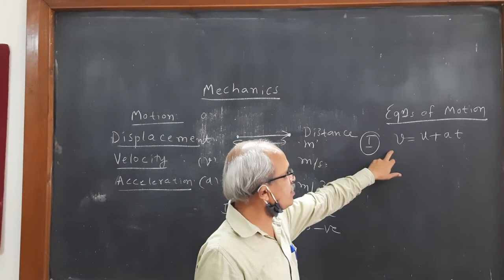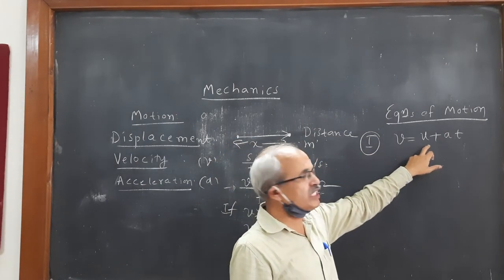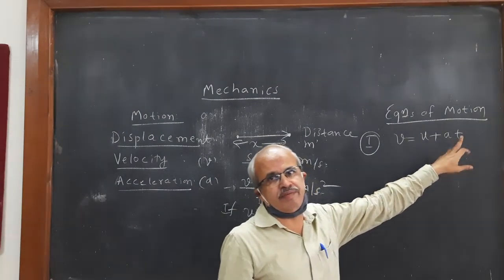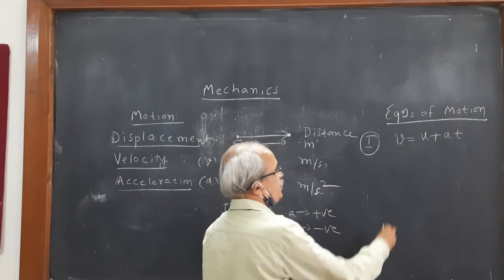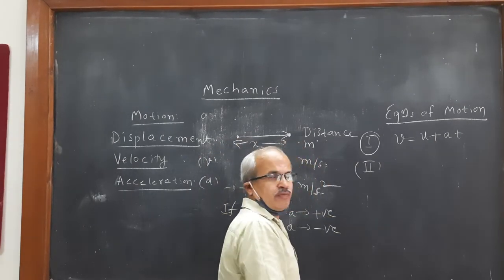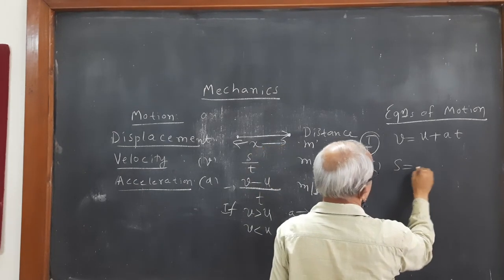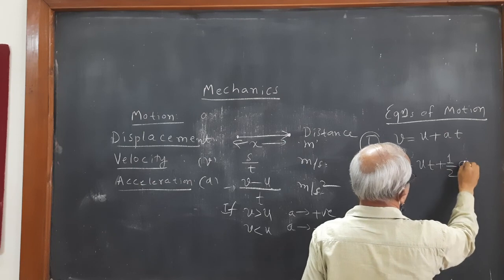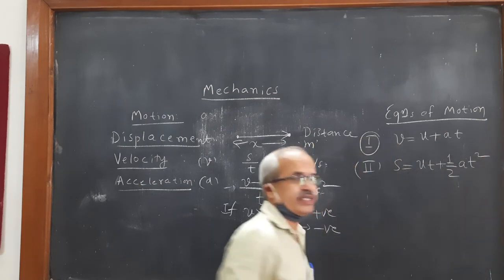V is final velocity of the body. U is initial velocity of the body. A is acceleration. T is time. So V is equal to U plus AT is the first equation. Second equation of motion is S is equal to UT plus half A T square.